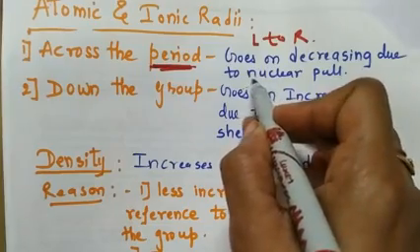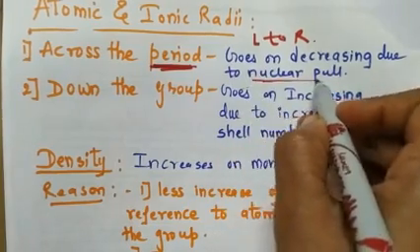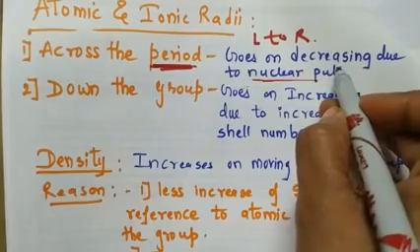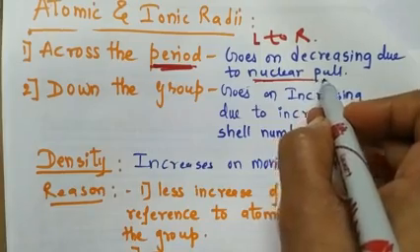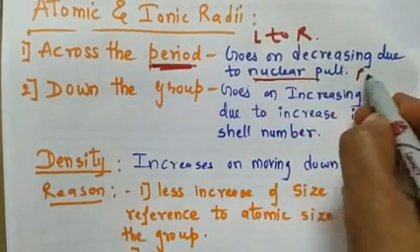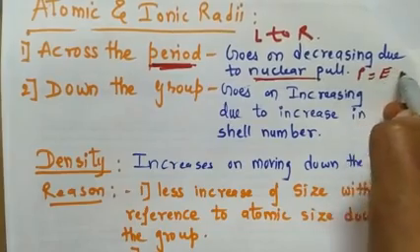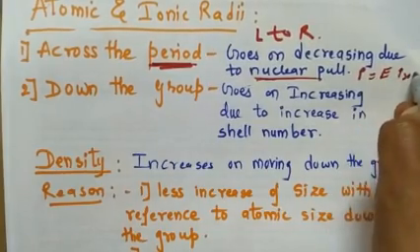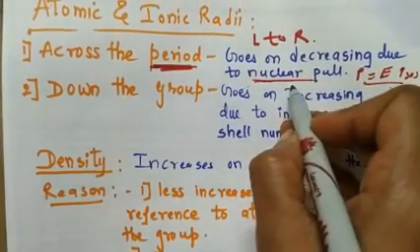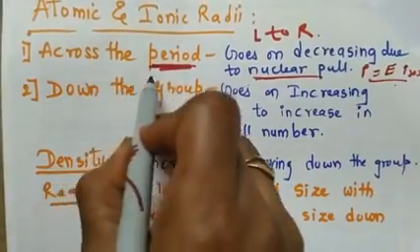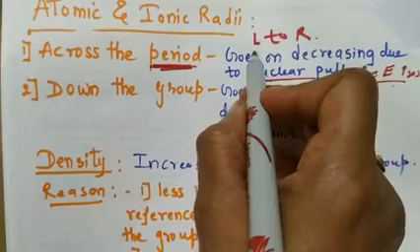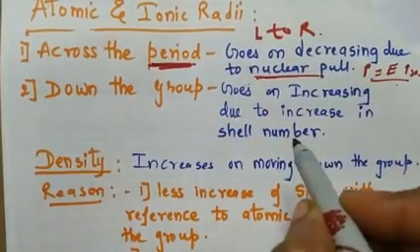So therefore nuclear pull increases and therefore size goes on decreasing. Okay, nuclear pull increases. Why? Because the number of protons as well as electrons increases. So therefore force of attraction increases, that is nuclear pull increases, and therefore size goes on decreasing across the period, or as we move from left to right in the periodic table.